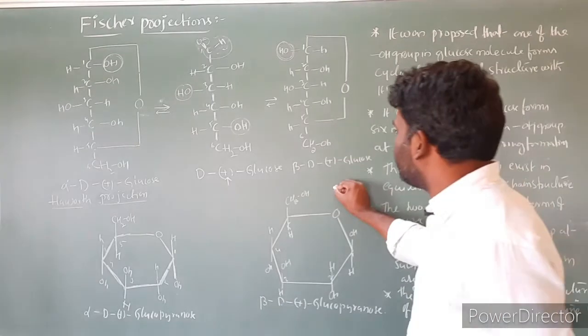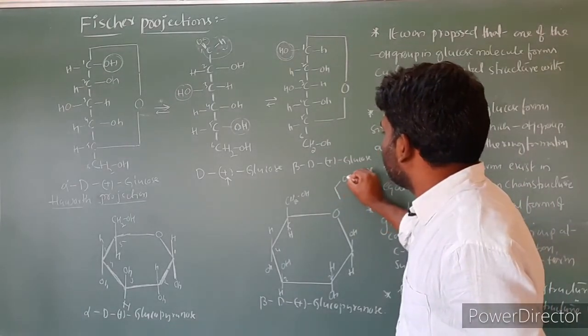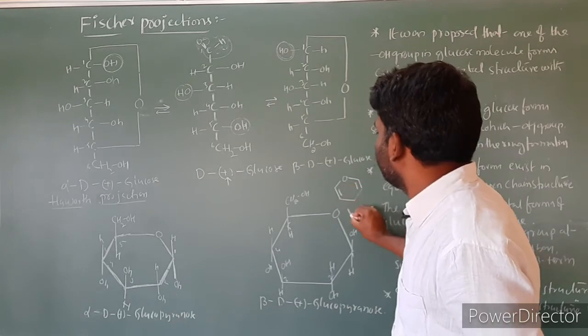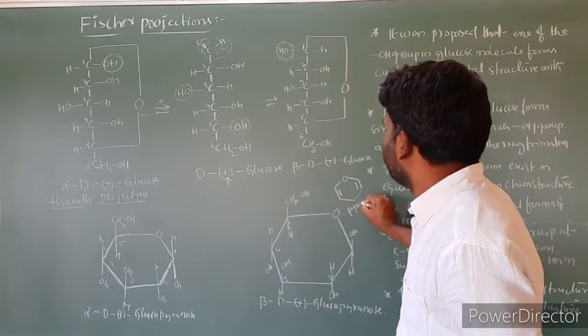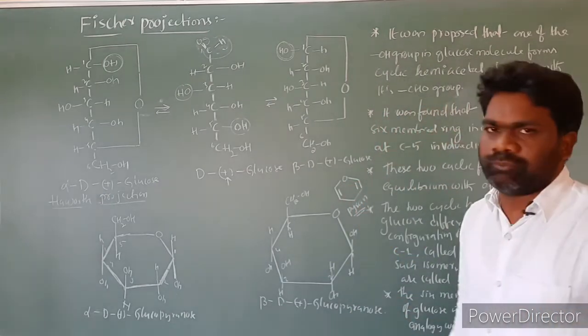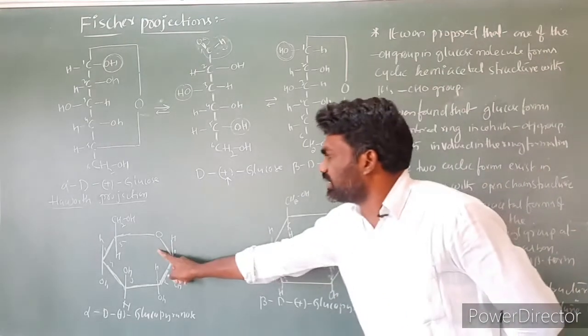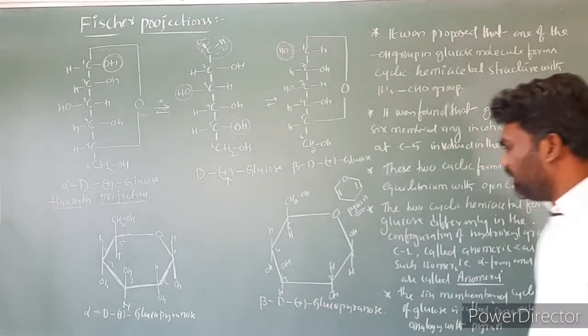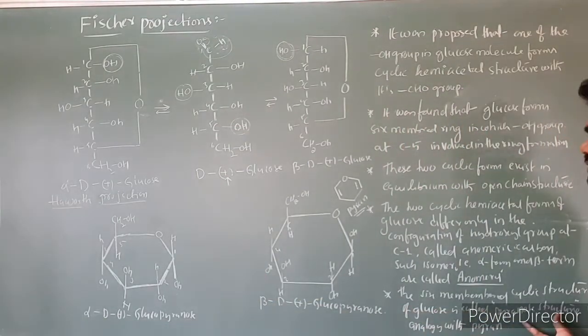The structure of pyran is like this. So this is the structure of pyran. This structure and this structure are in analogy with pyran. So based on this, we call these structures pyranose structures.